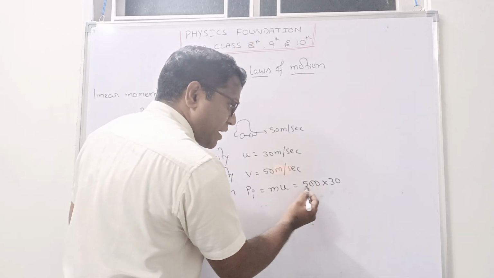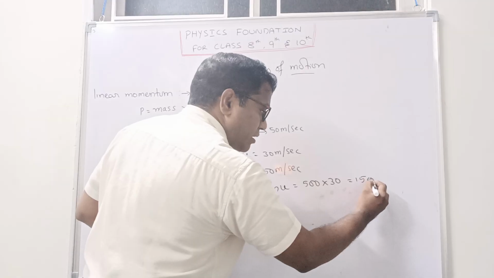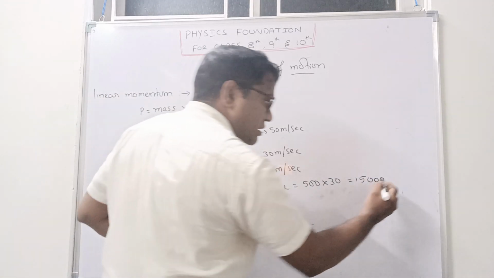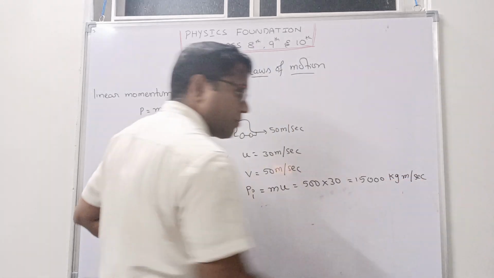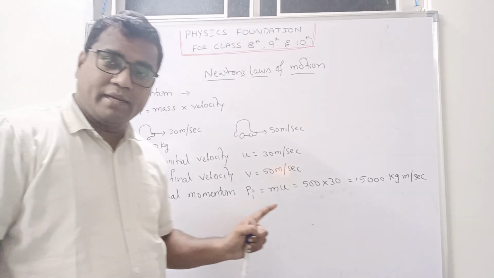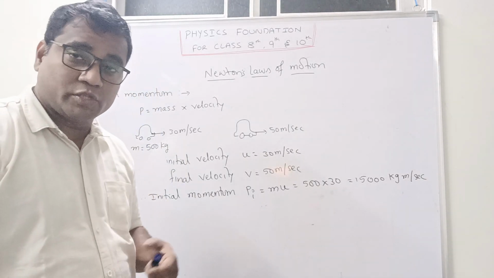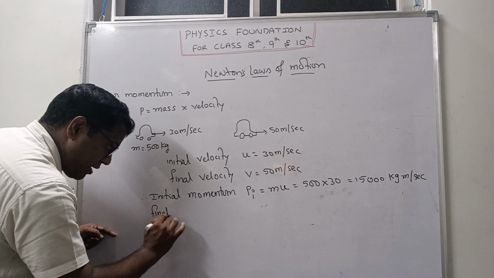So we can write here 5 3s are 15, and 2 zeros and here 1 zero, so 3 zeros. And what is the SI unit? SI unit is kg meter per second. I hope you are understanding, right? Clear? Now calculate final momentum.